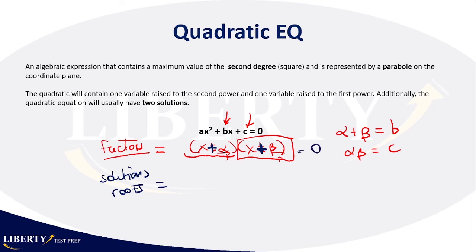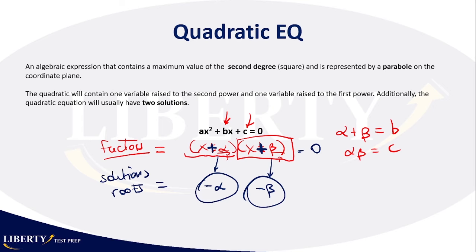So in the case of alpha, there'll be negative alpha, the opposite, right? It was positive alpha, so it would be negative alpha. In the case of beta, it was positive beta, so your other solution would be negative beta. Okay, so those two would be solutions or roots. Basically, they are the points at which this parabola intersects the x-axis. All right, so that's what you get.